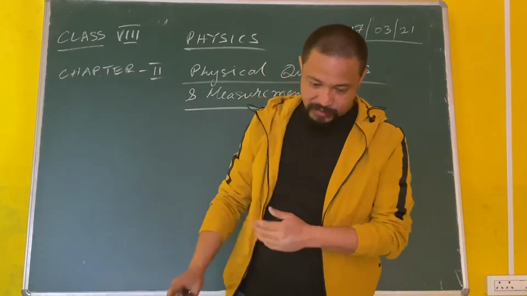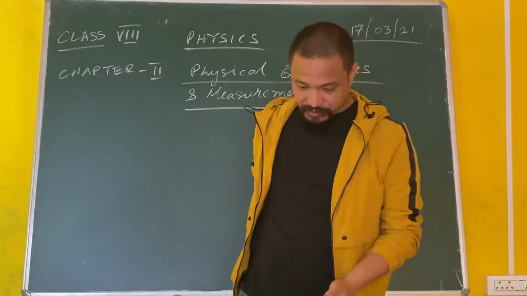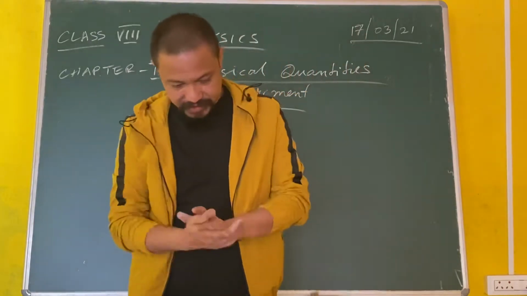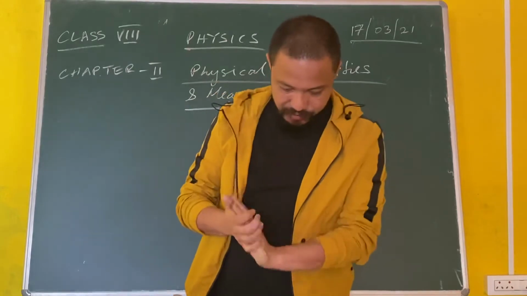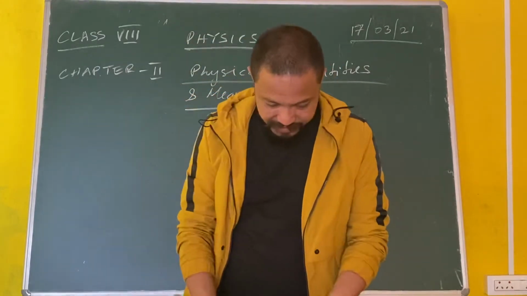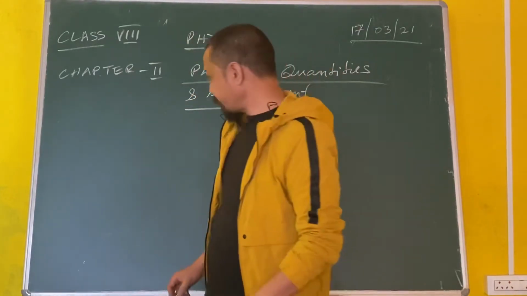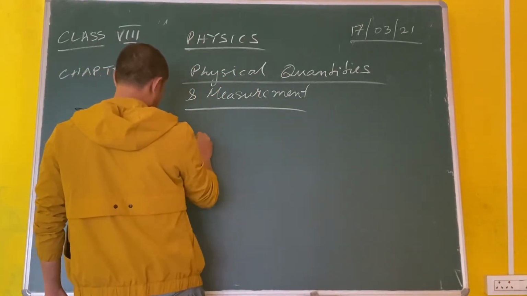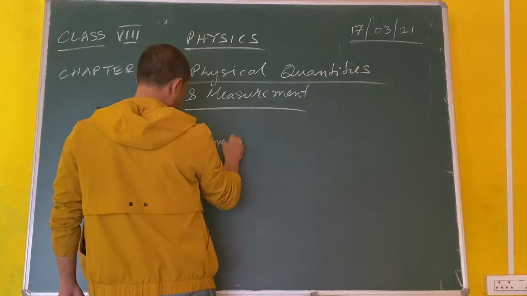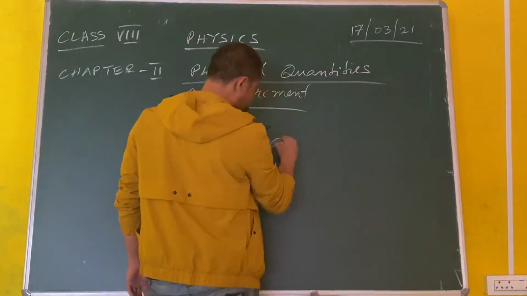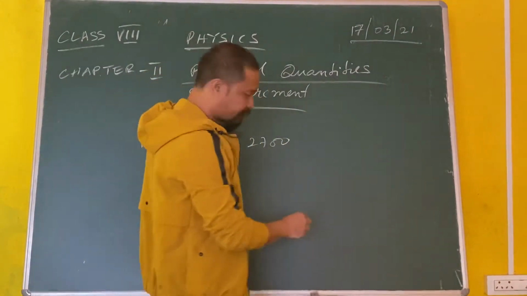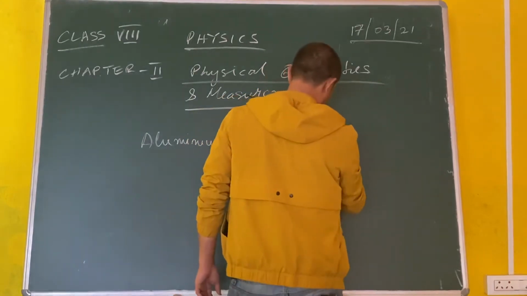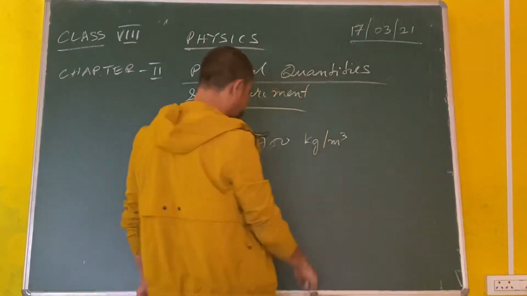Okay. Now in this book, those who have got the books, you can refer to that. There is a table, table 2.1, where the density of aluminium is given as 2,700 kilograms per meter cube. That's the unit of density.